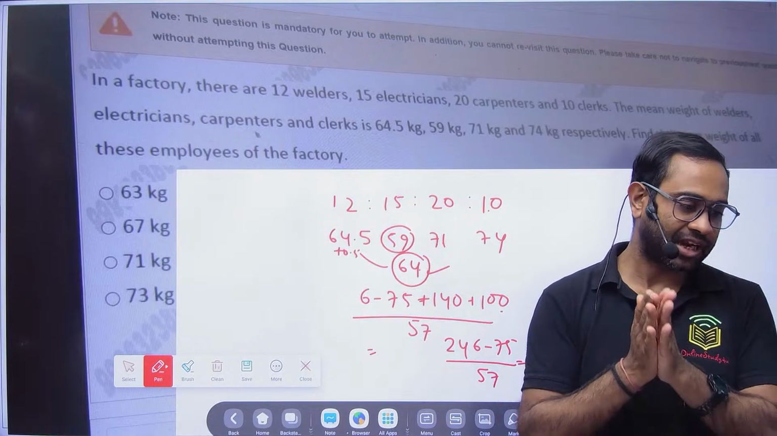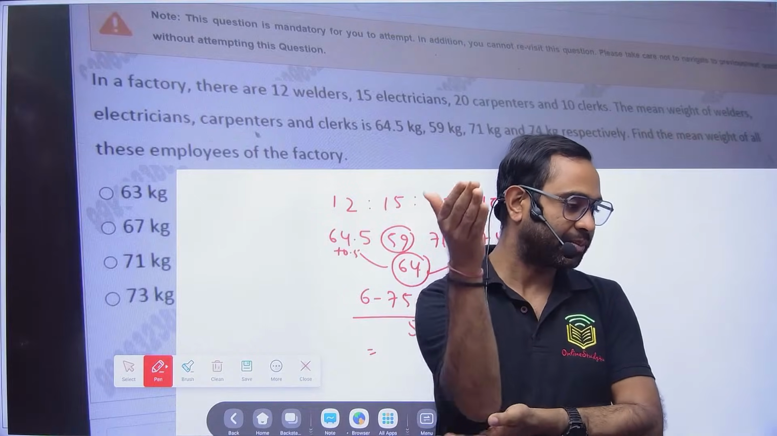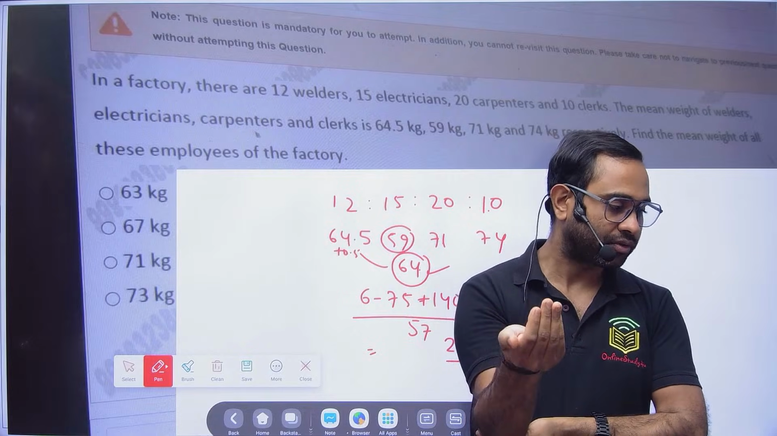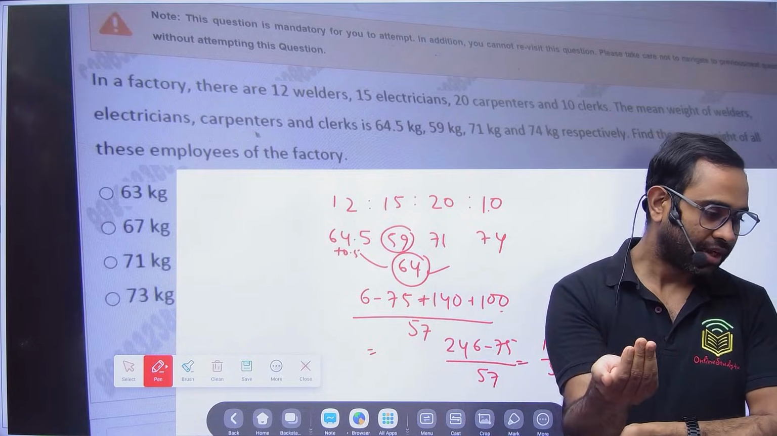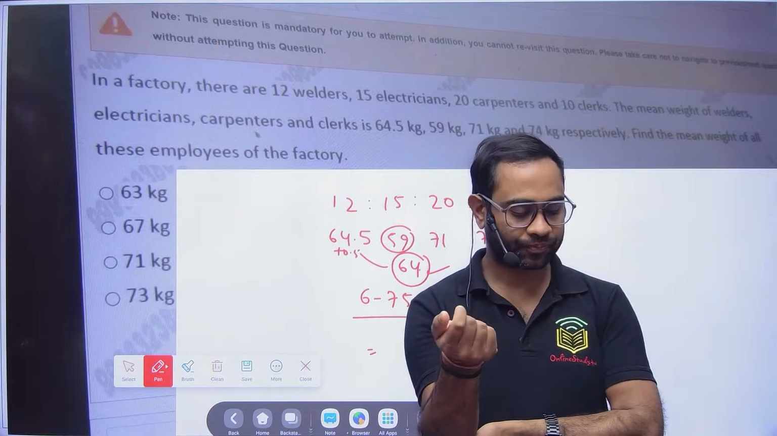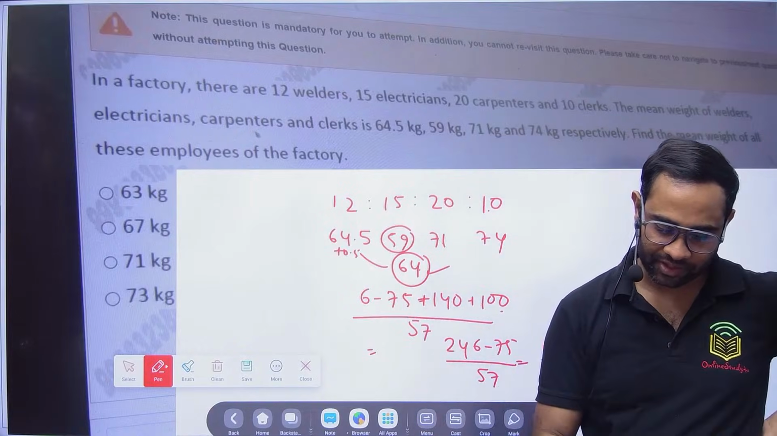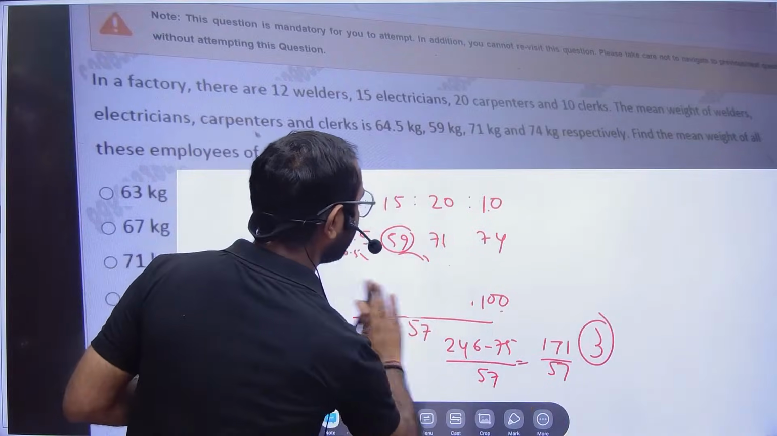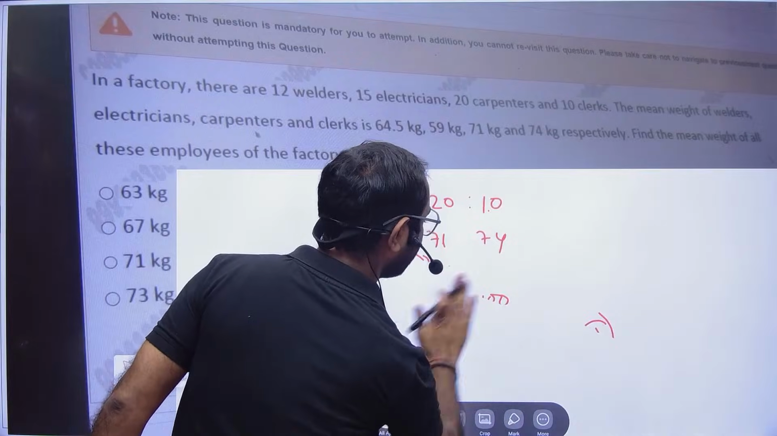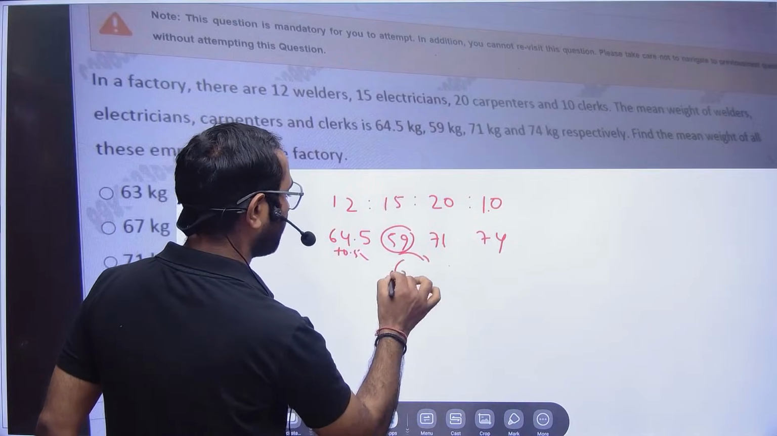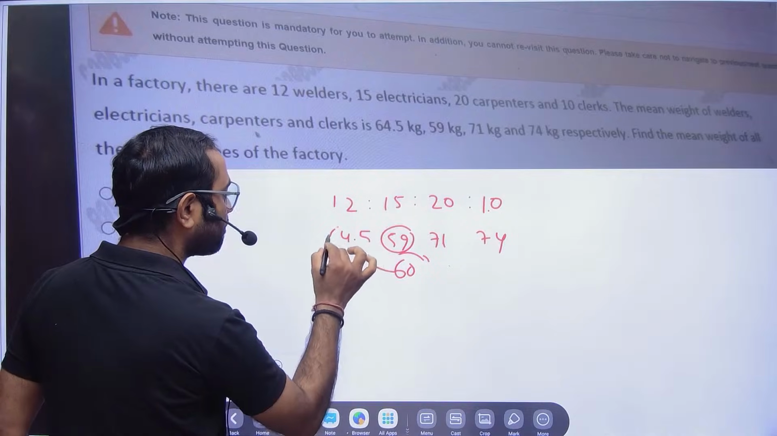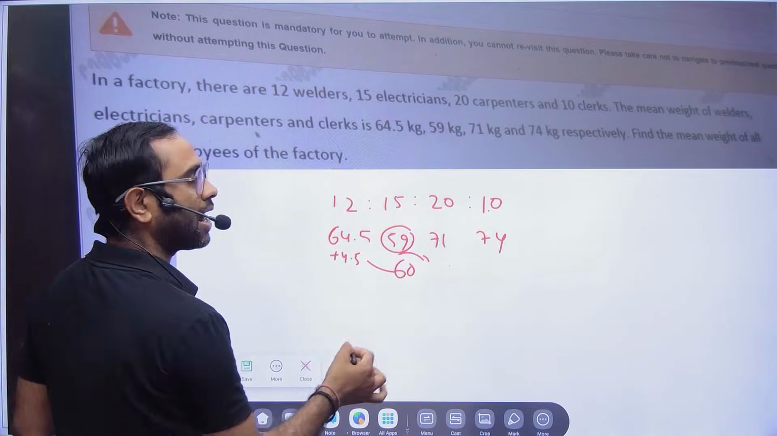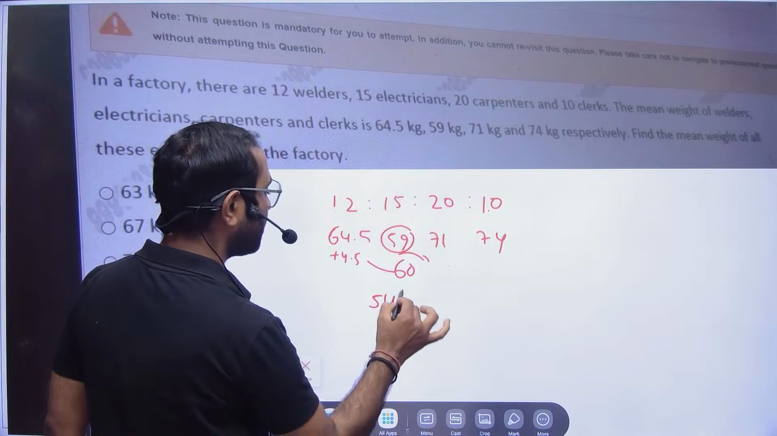Somebody is telling, sir, if we calculate the average of all given weights without multiplying the number of workers, we get a value of 67.1. So can't we choose the nearest value? No, you cannot choose the nearest value. Take the number 60. You can take whatever you want. If you want to take 60, you take 60, no problem, right? So here it will be plus 4.5. So 12 into 4.5 will be 54.